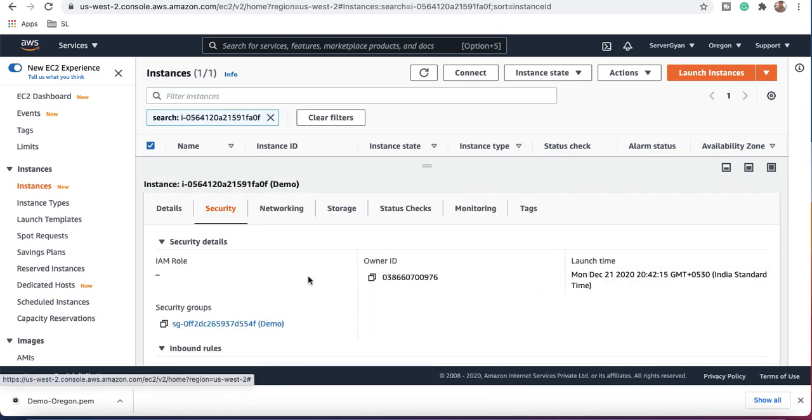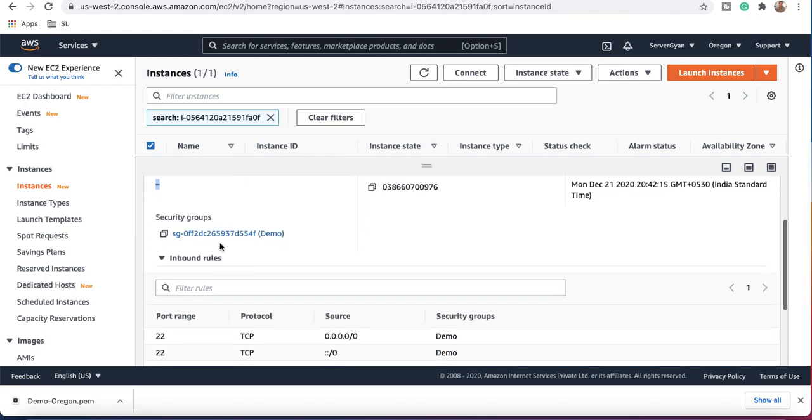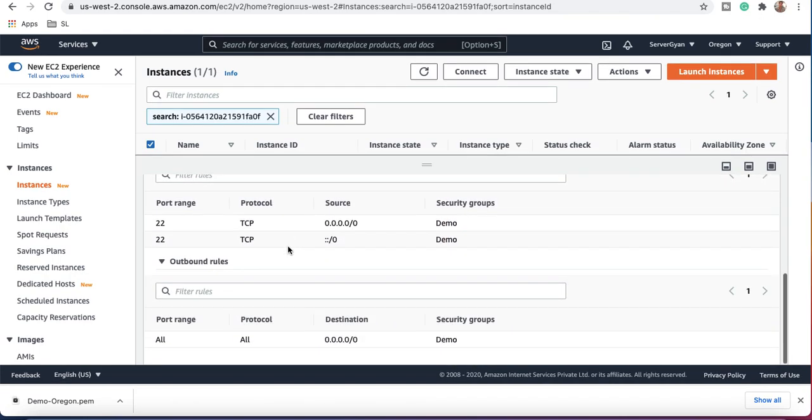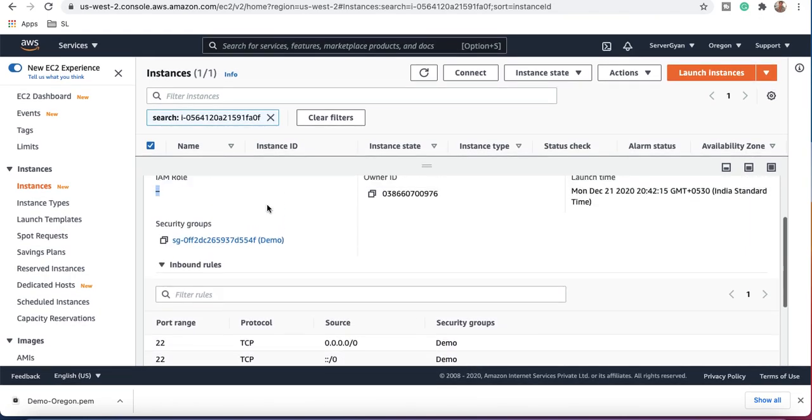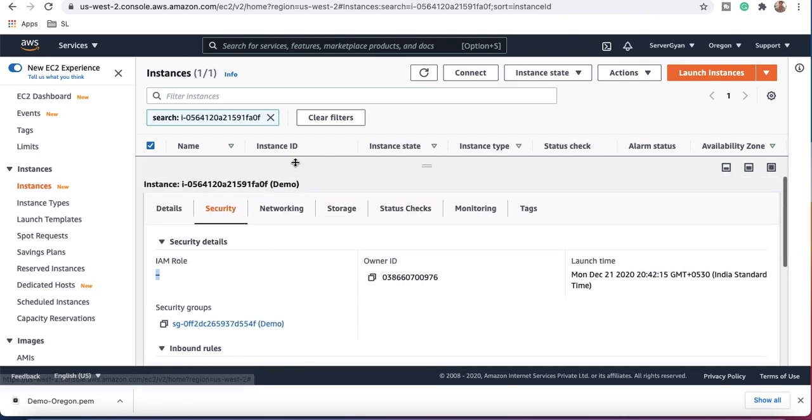Now, if we talk about security, we obviously have the security group, and the IAM role if any role is associated. Earlier the security feature was also listed on the detail page, but right now it has been made separate. Moreover, which security group are we going to associate here? What are the rules for inbound and outbound? Everything is visible here. We can obviously edit this security group in the next tab.